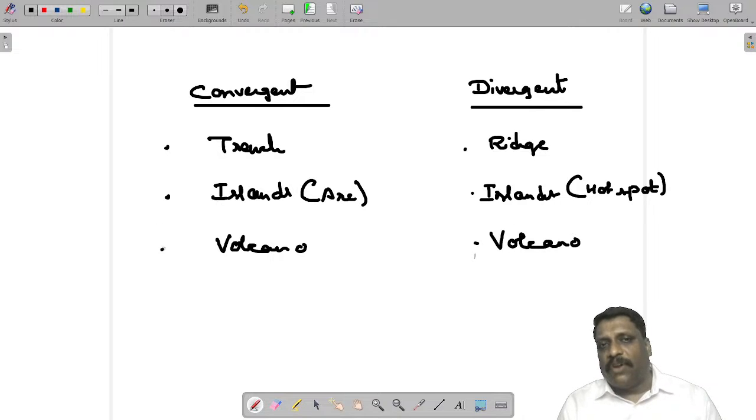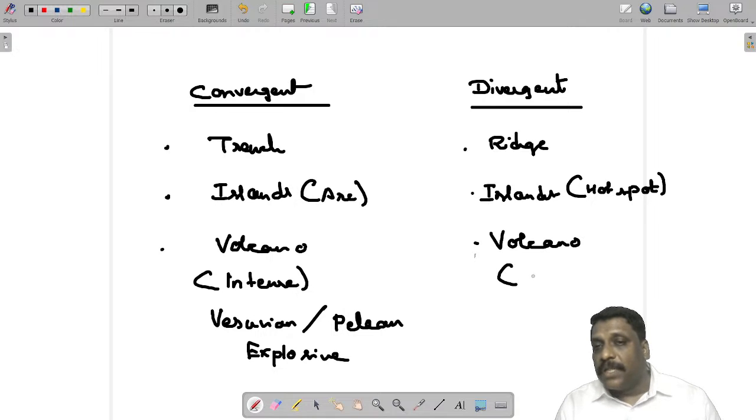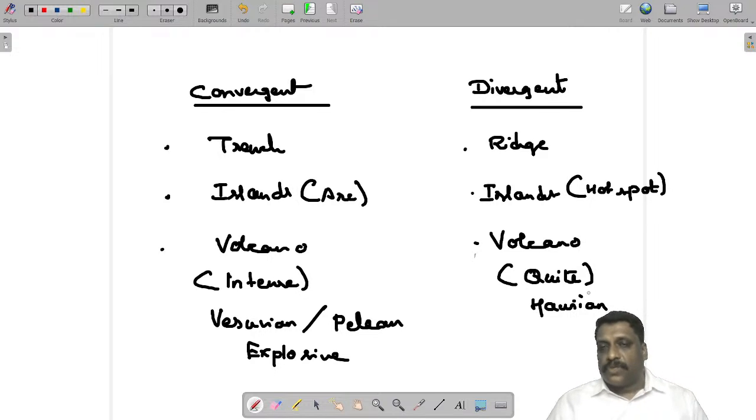The volcanoes along the convergent boundary generally belong to the intense type. You call these Vesuvian, or it can be an example of Pelean. They are explosive types of volcanoes. But the volcanoes along the divergent boundary belong to a quieter type, called the Hawaiian type of volcano. So this is the basic difference.